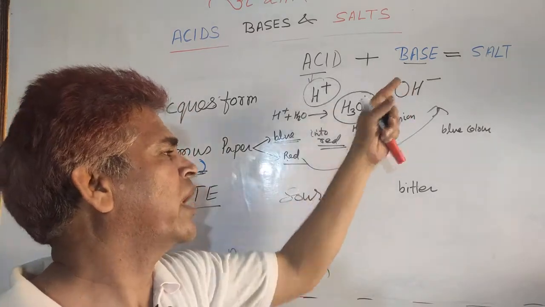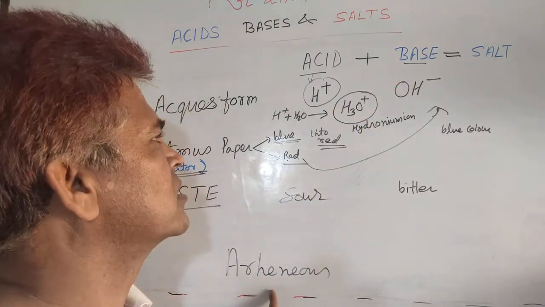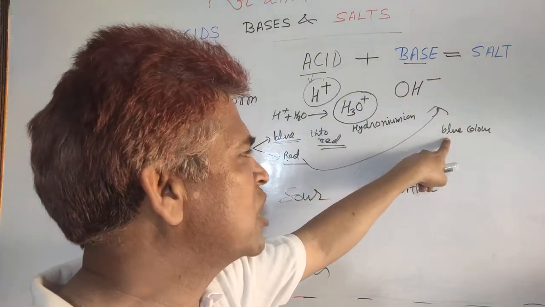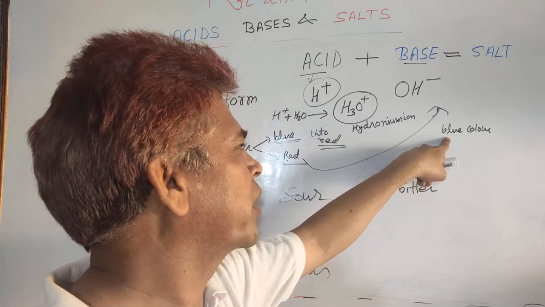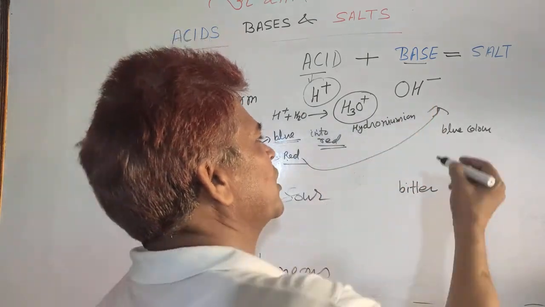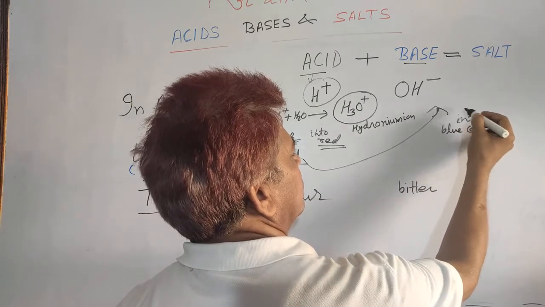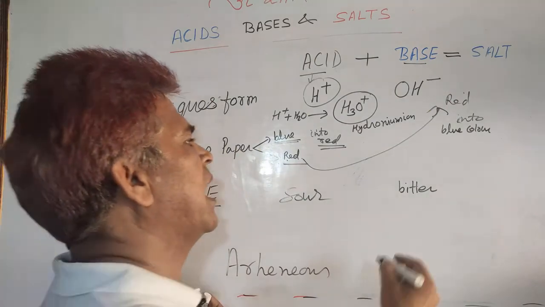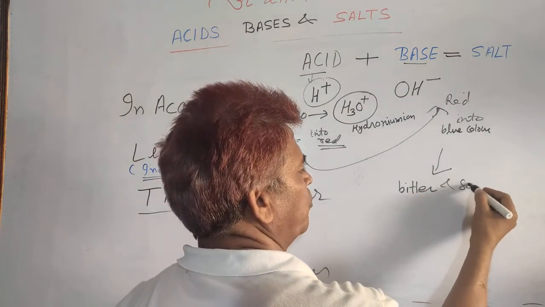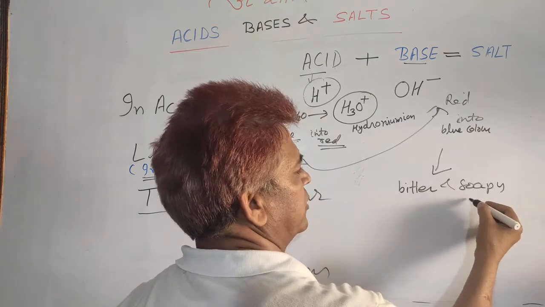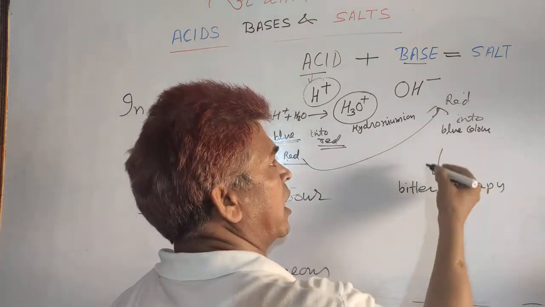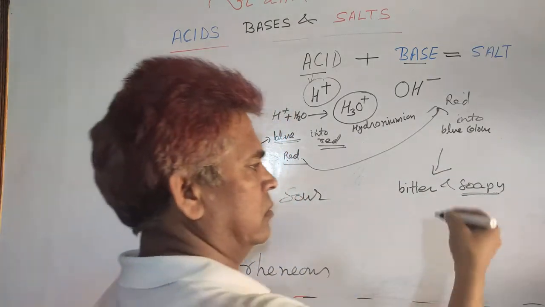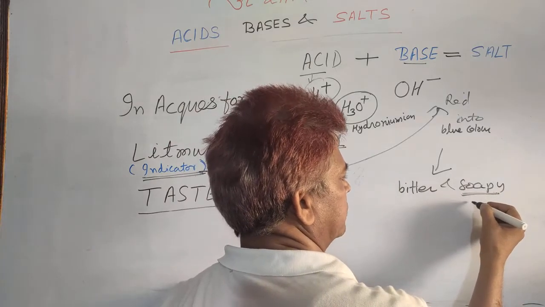The same way you can define the basic substance: those chemical substances which give hydroxyl ions, and red litmus paper turns blue. Red litmus paper turns blue, and they are bitter in taste and soapy in touch, that is slippery. When a wet finger touches any basic substance, you feel it like soap. So, that is why I am saying soapy in touch.